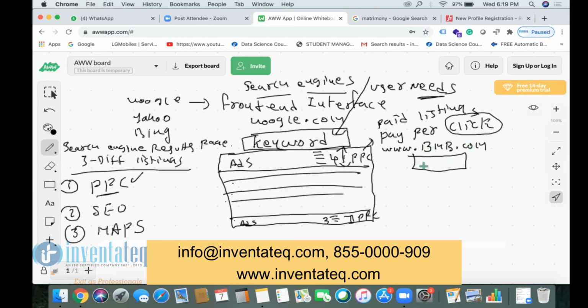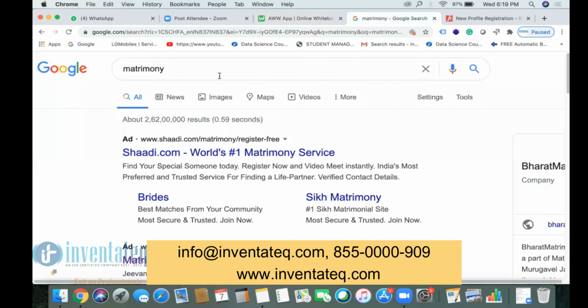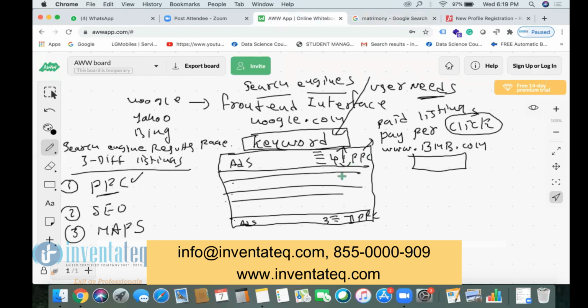Your requirement is that, like how the Shadi ad is shown on top in PPC, you want your Bhupati Marriage Bureau also to be shown in PPC on top. What work do you do for that? You will be using a tool called Google Ads. We also call it AdWords. Both are the same. This is a tool.